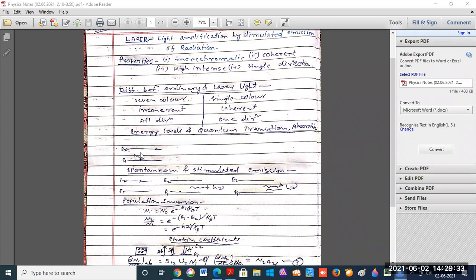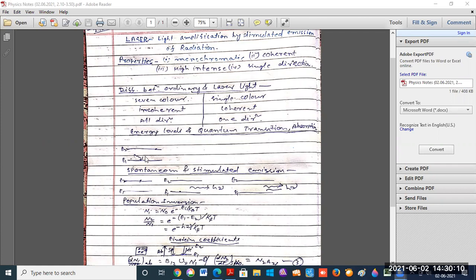This process is known as absorption. Here I have written absorption. This diagram shows the photon. The atom takes the energy of this photon and jumps from the lower energy level to the upper energy level. Means here the atom absorbs all the energy of this photon. So the absorption process takes place here.